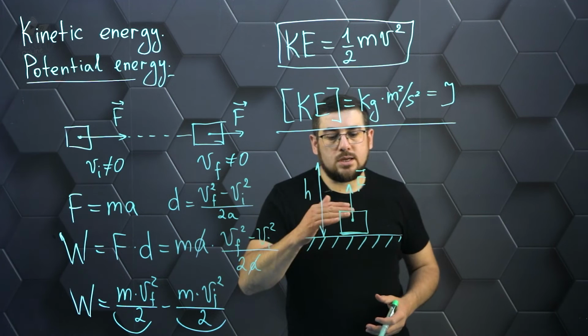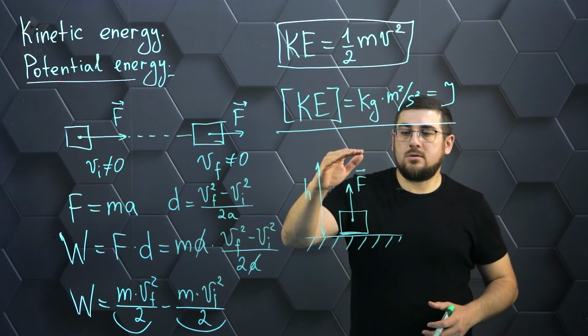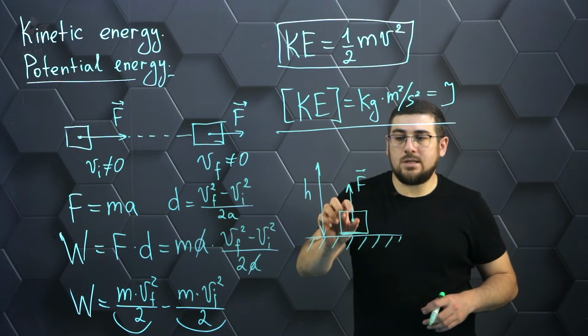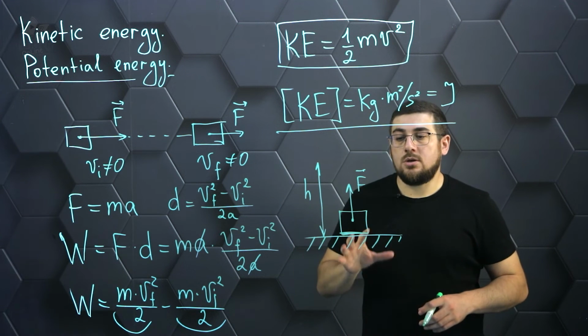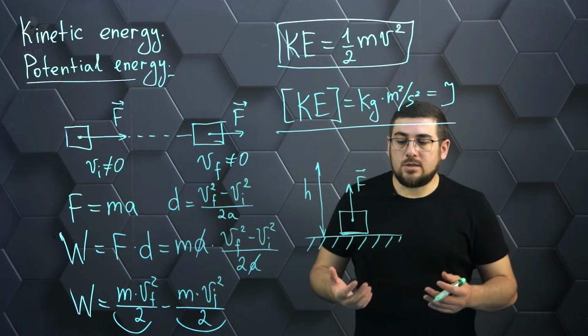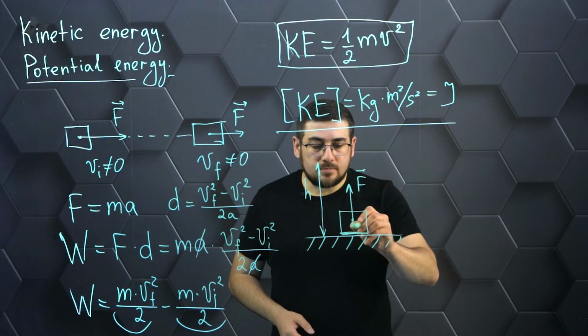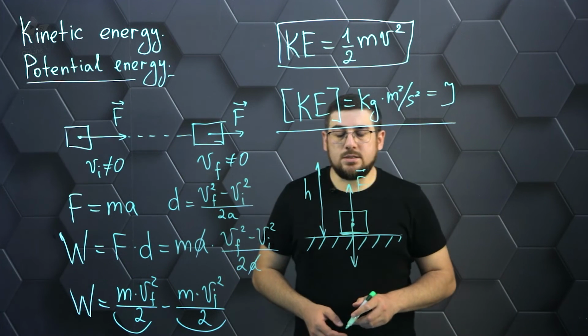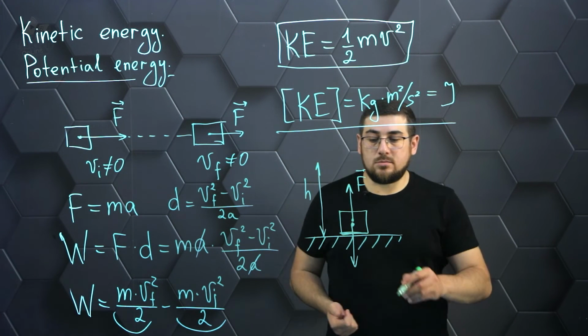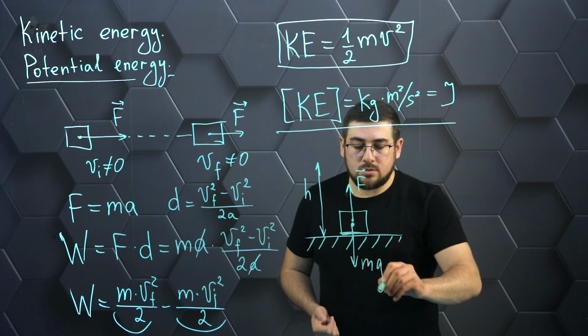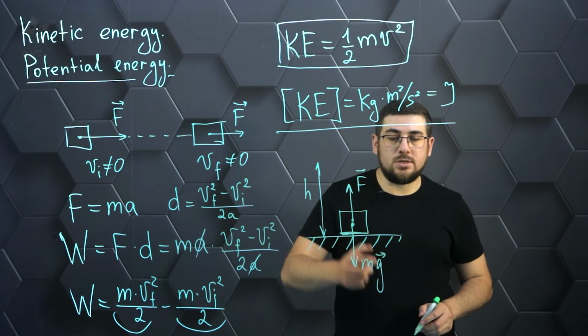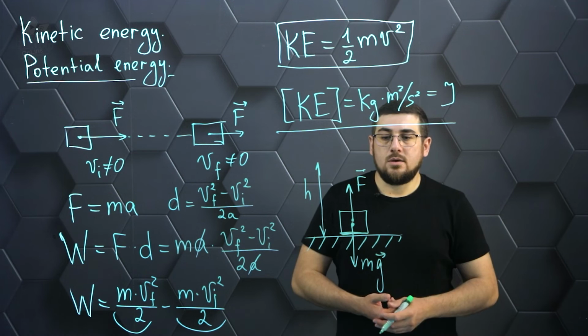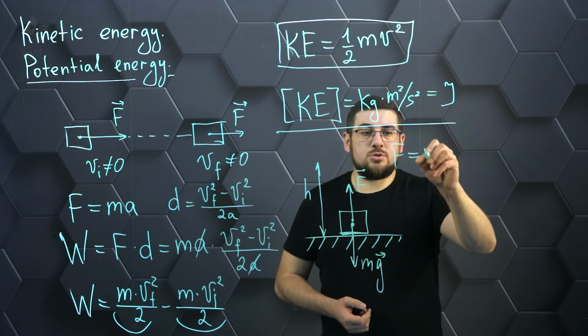And consider the situation when we lift the given body without acceleration, i.e. slowly. With a small speed, the given object rises. In this case, this is possible if the force that we exert on the object compensates for the force of gravity acting on this body.